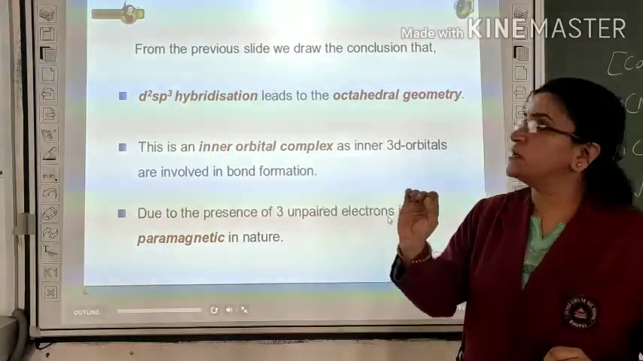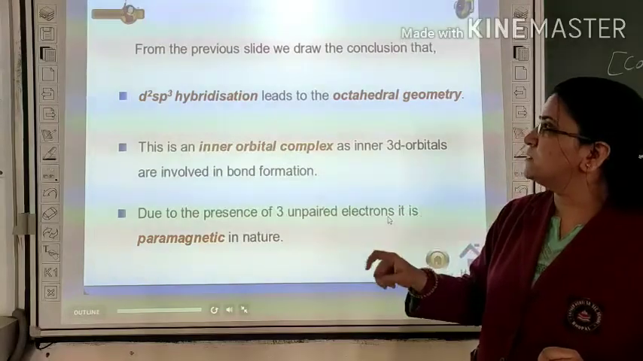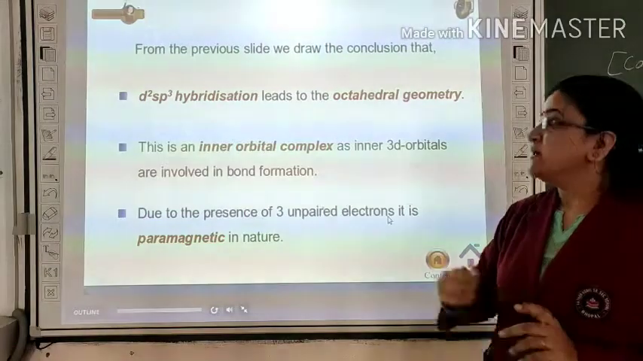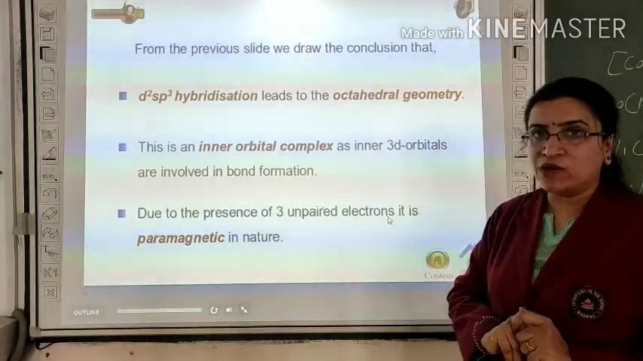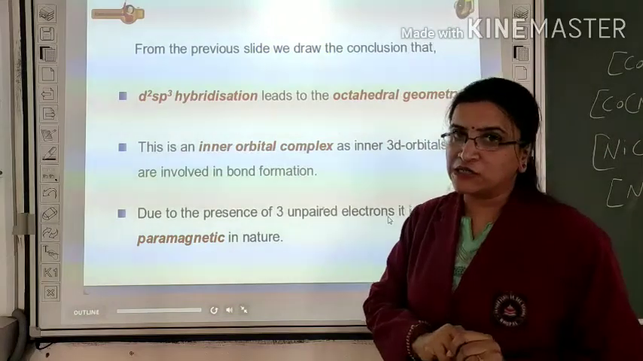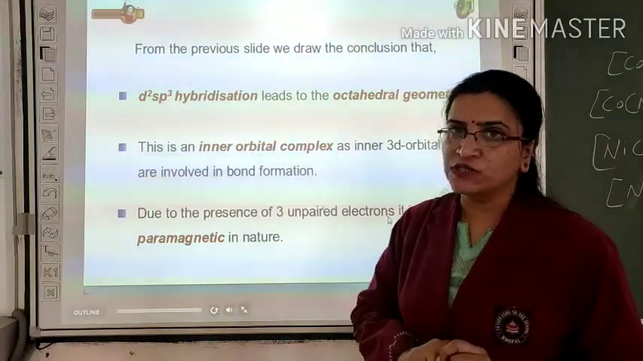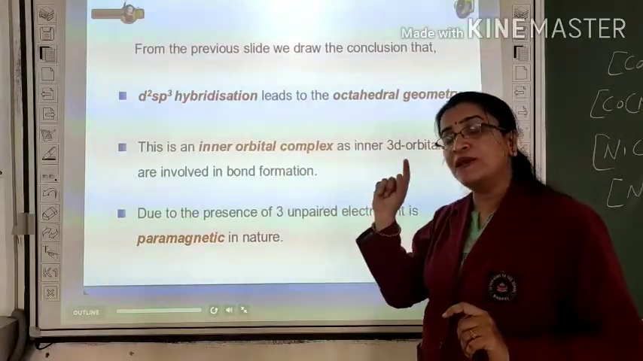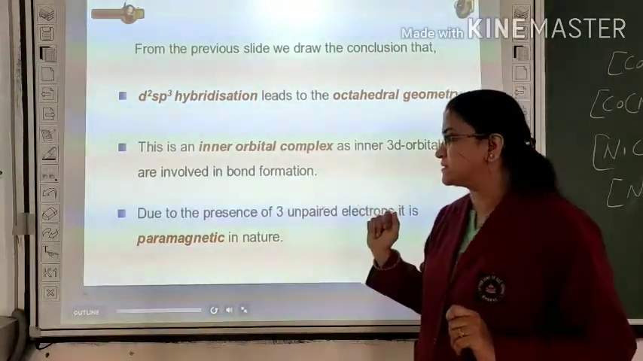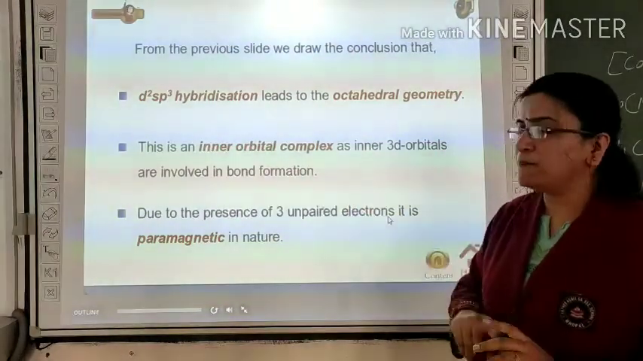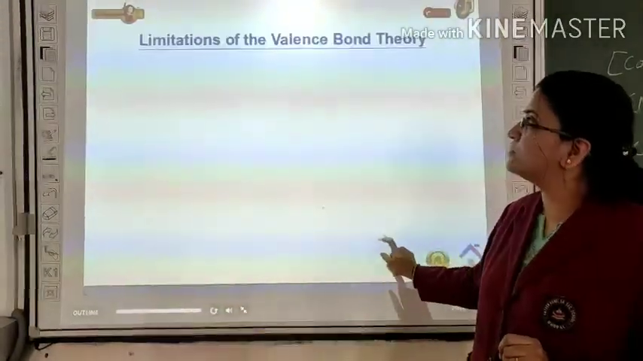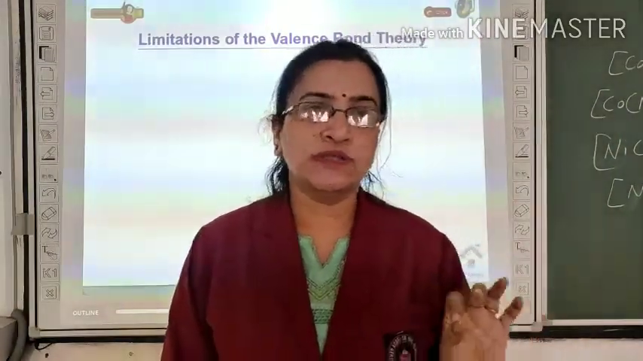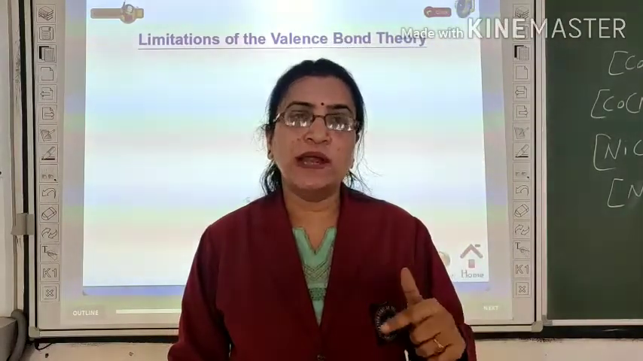So from the previous slide, we get the conclusion that d2sp3 hybridization leads to octahedral geometry. It is an inner orbital complex. Why inner orbital? Because d belongs to the third shell and s and p belong to the fourth shell. If d also belonged to the fourth shell, then the complex would be an outer orbital complex. Because it contains 3 unpaired electrons, it is paramagnetic in nature. So this is for the example of [Cr(NH3)6]3+. Now we learn more examples.